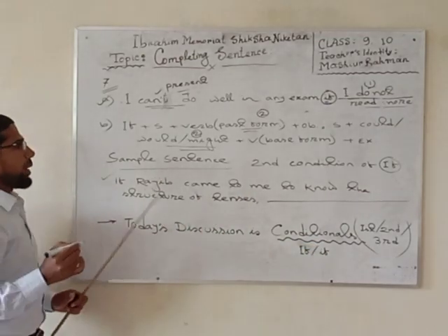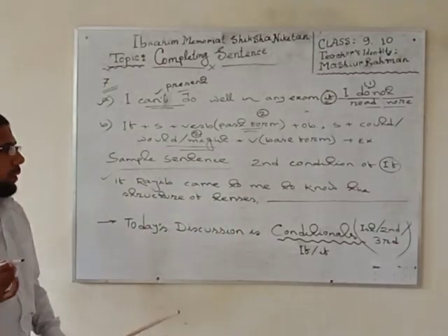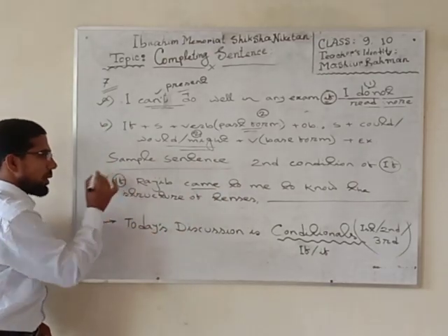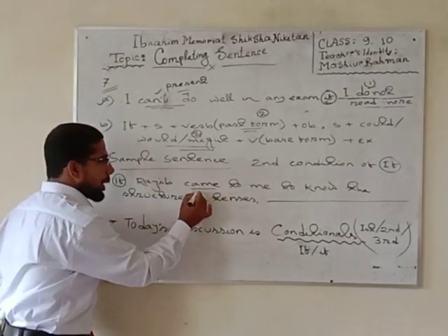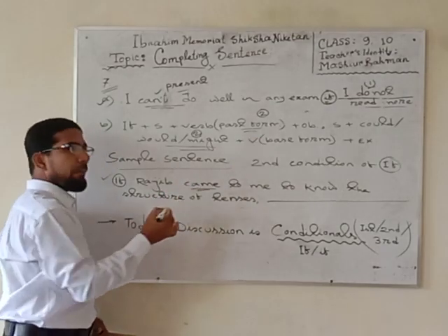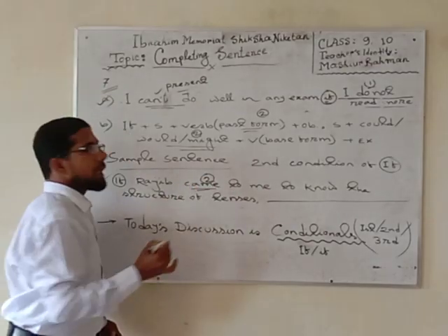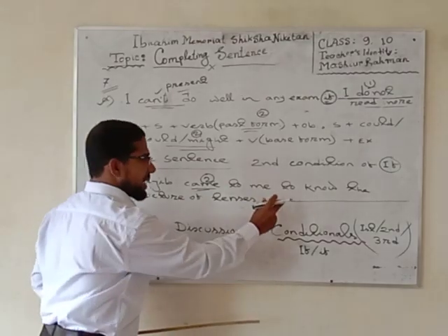What do you see? If Rajiv came to me to know the structure of tenses, what do you see? My dear students, which type of conditional do you see that I told here in my structure? Means you have seen here came. The verb came has come from come, means it is the second condition of it, means this kind of verb has come from past form. So what do we need in my second clause?